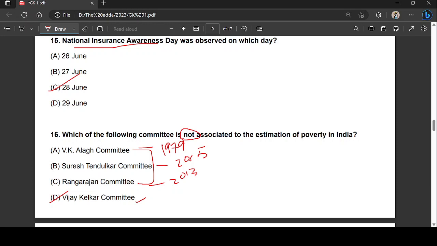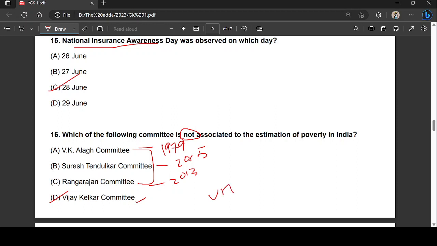And VM Dandekar and N. Rath in 1971 made the first systematic assessment of poverty in India based on national sample survey data. The question could be, who among the following made the first systematic assessment of poverty in India? The right answer would be VM Dandekar.